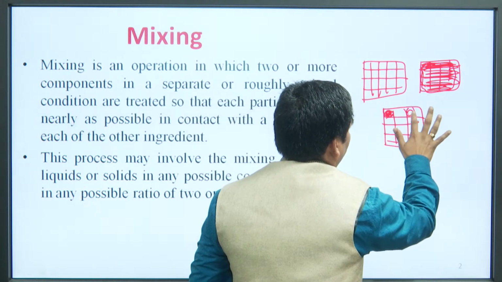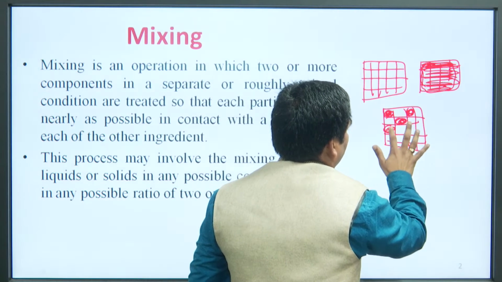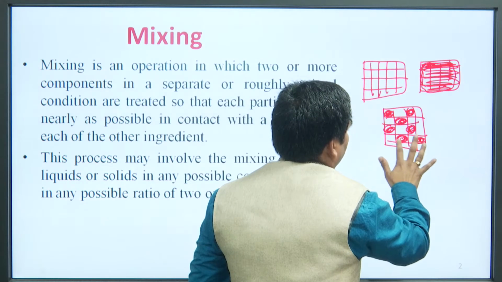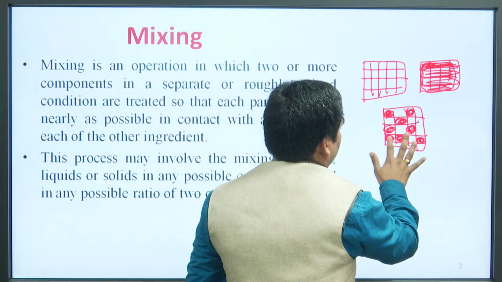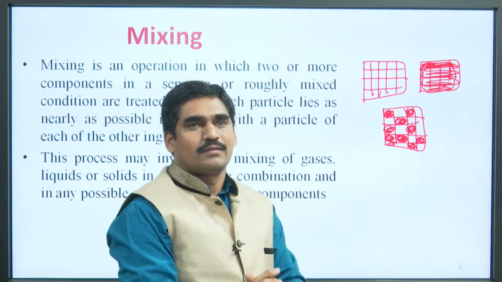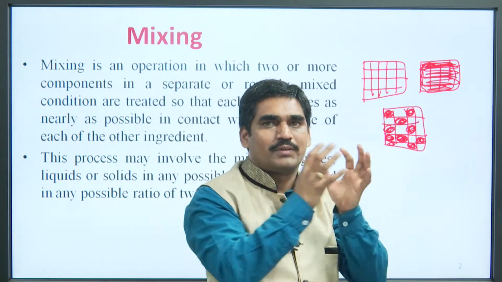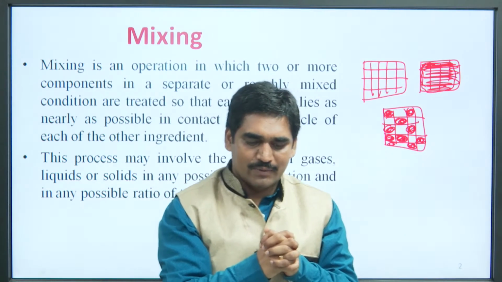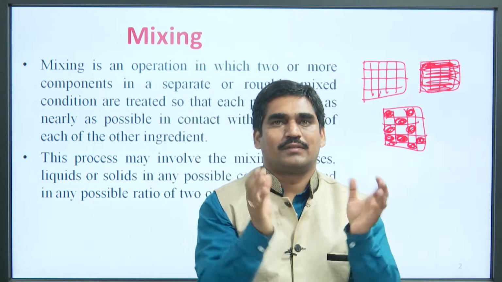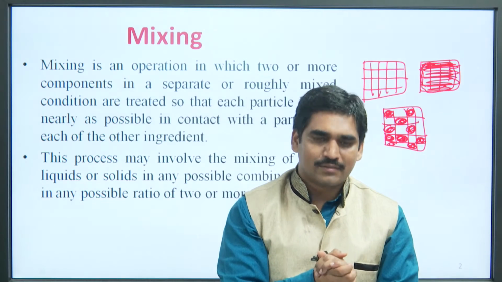This color is changed. So, in this way one object and the other object are both in close contact with each other. This process of intermixing of all the components is called mixing.